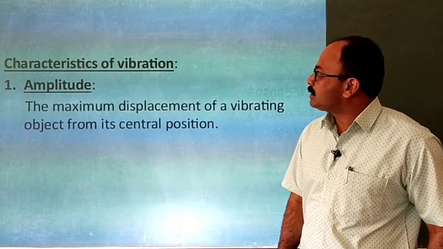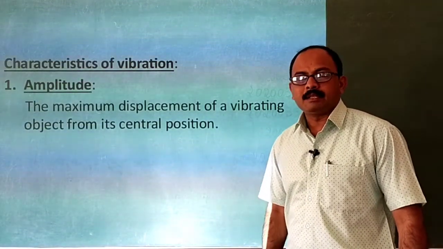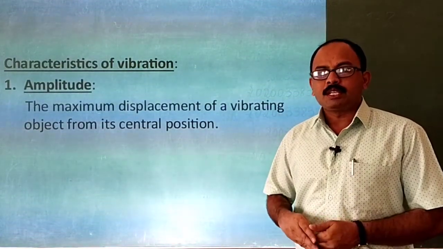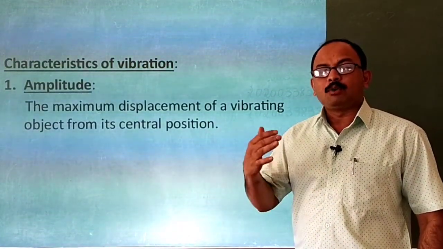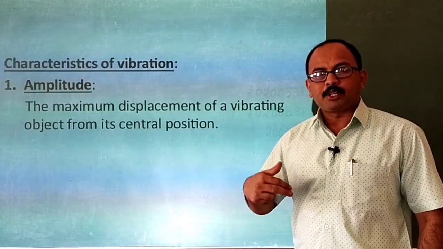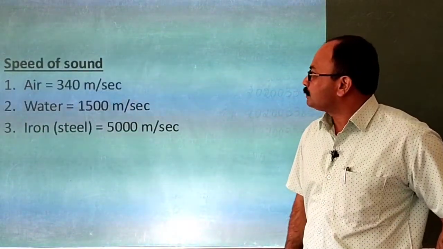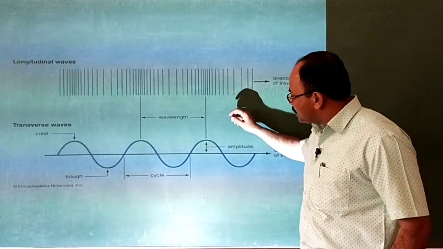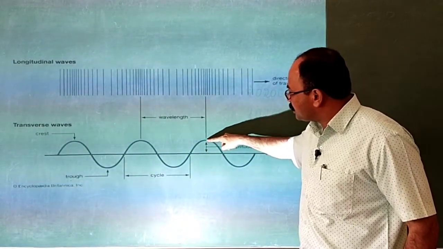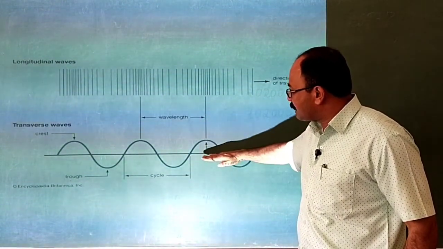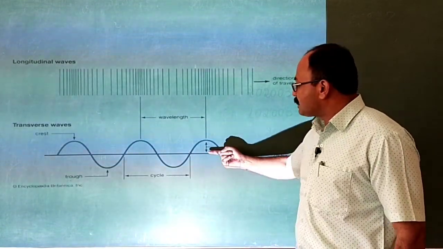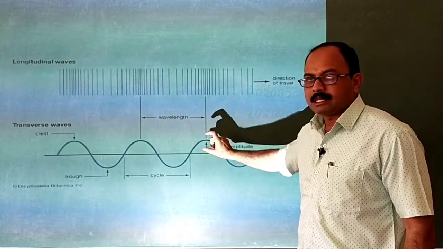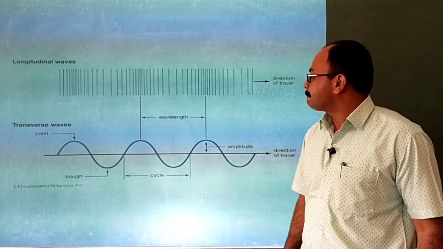Characteristics of vibration. Amplitude we have seen. The maximum displacement of a wave from its mean position is known as amplitude. The loudness depends on amplitude. If amplitude is more, the loudness becomes more. The characteristic feature I have mentioned here, children, is amplitude. This is the crest, this is the equilibrium position of the wave. The maximum displacement of the wave from its mean position is known as amplitude. It's nothing but the height of the wave, we can say.